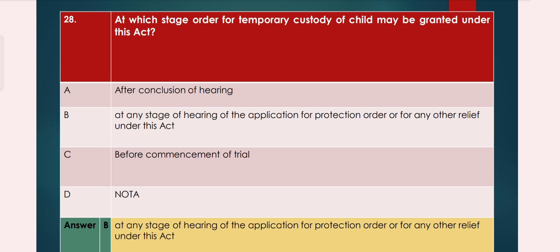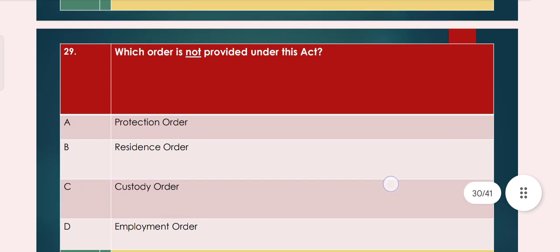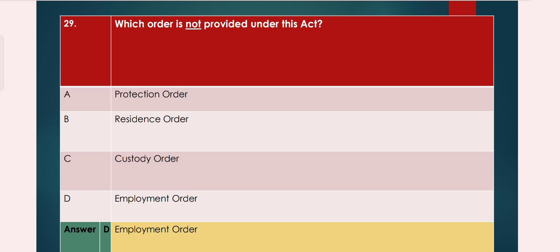Option A after conclusion of hearing, option B at any stage of hearing of the application for protection order or for any other relief under this Act, option C before commencement of trial, option D NOTA. So option B, at any stage of hearing of the application for protection order or for any other relief under this Act, is the right answer. Now question number 29. Which order is not provided under this Act? Option A protection order, option B residence order, option C custody order, option D employment order. So option D employment order is the right answer.